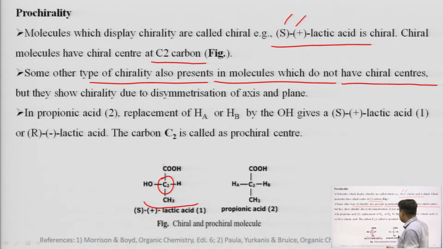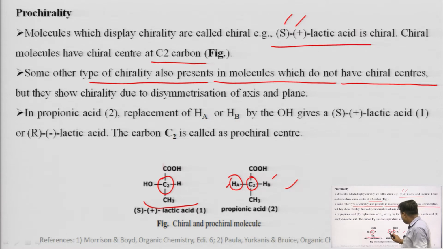Here is the example of propionic acid. You can see this is not a chiral carbon, because it has two hydrogens, meaning this carbon is not attached to four different groups. Two groups are the same, this is also hydrogen, this is also hydrogen.